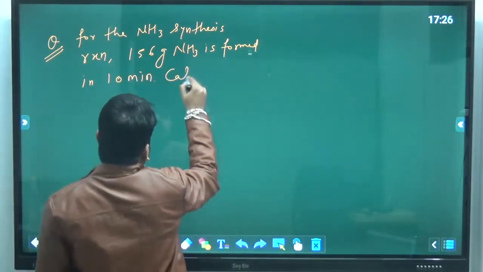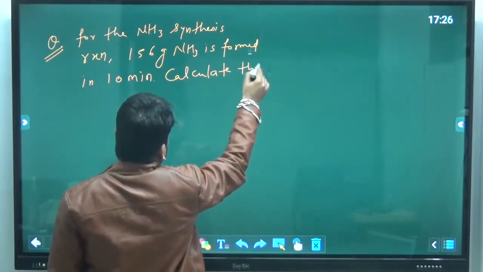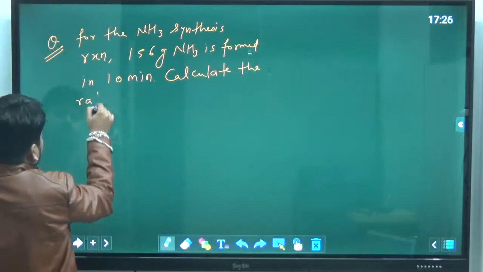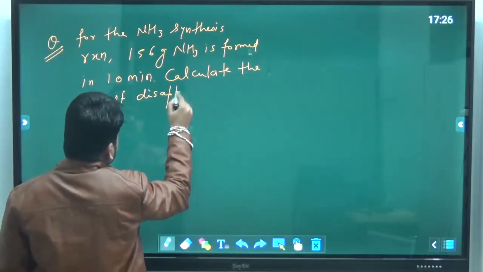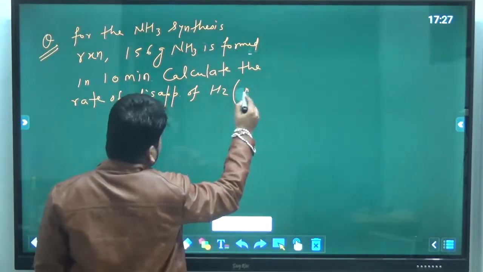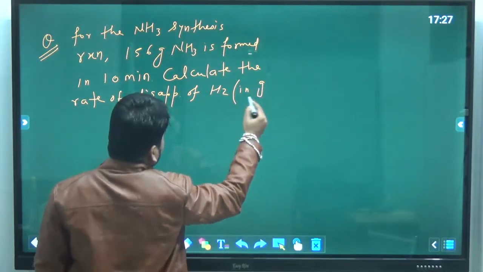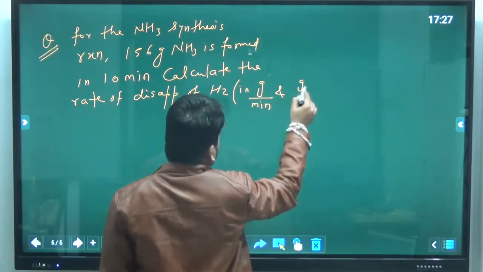So calculate the rate of disappearance of hydrogen in gram per minute and gram per hour.